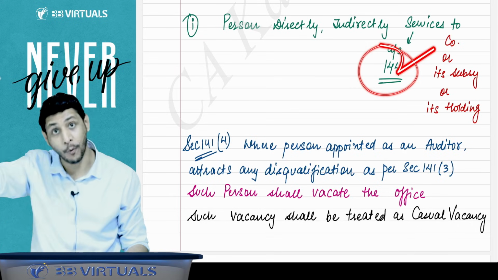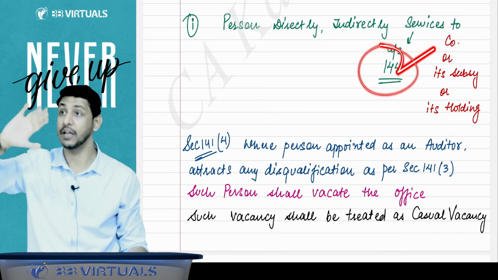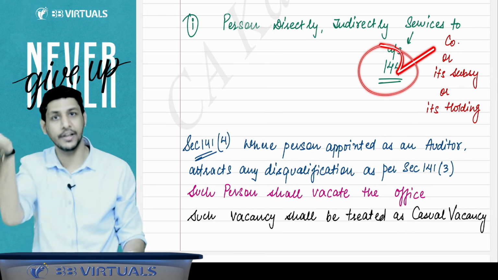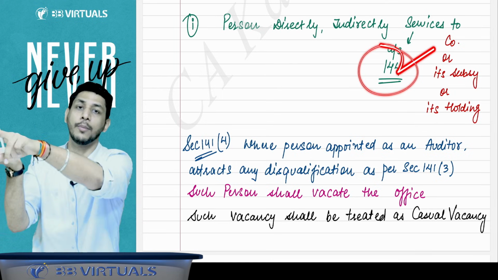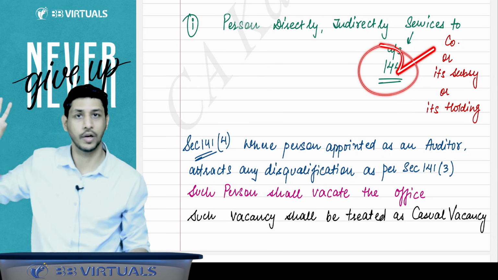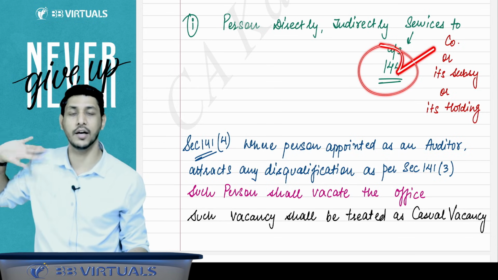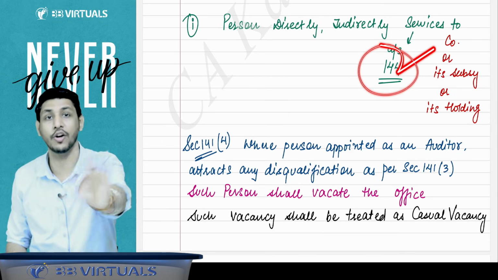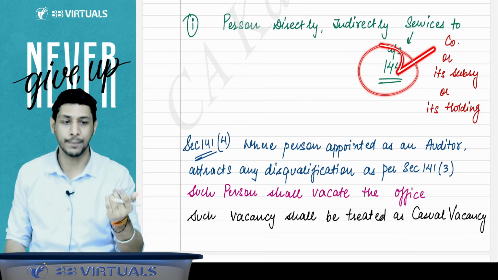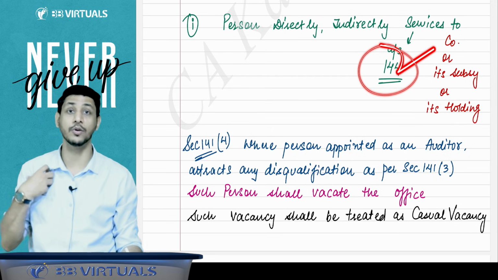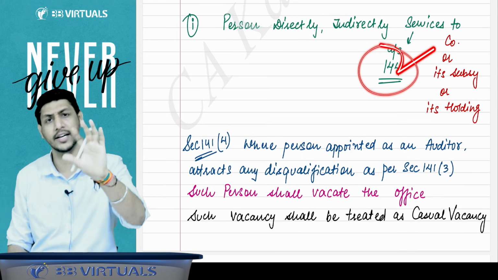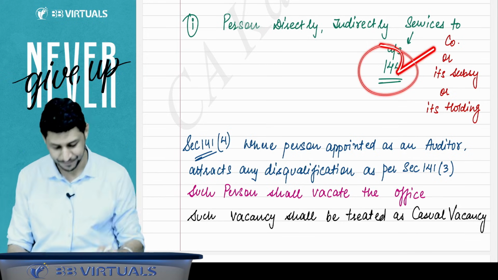They will not even appoint me as an auditor. If they appoint me, that will be an invalid appointment. So if you are giving those services, you will not be able to be appointed there. If you are appointed there as an auditor because you are not falling under any of the disqualifications, then after that you cannot give the services under 144. This is the meaning of 144. Some people treat it like a person who is a CA cannot give that kind of service. No, it is not like that. What I have just told you, that is the exact answer to this point.